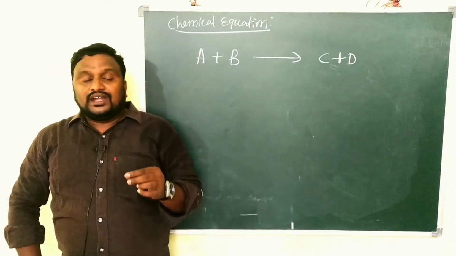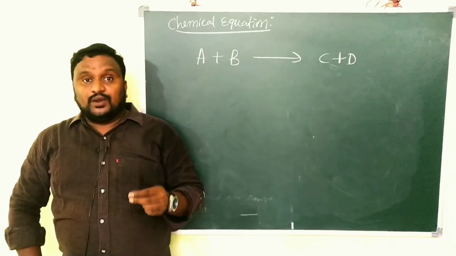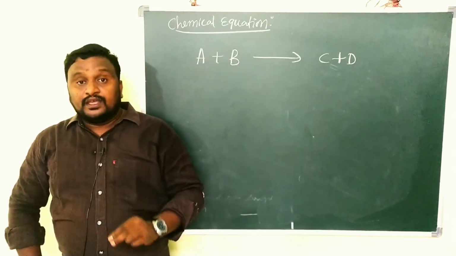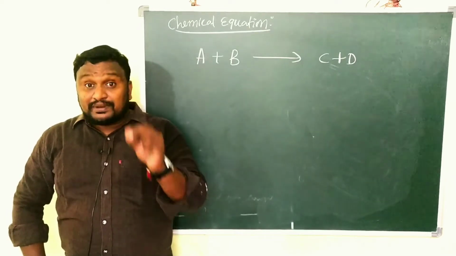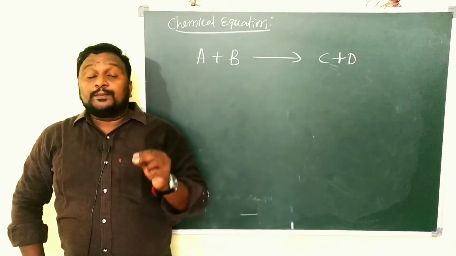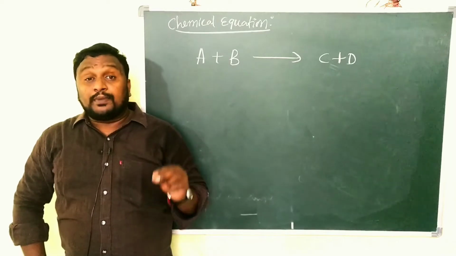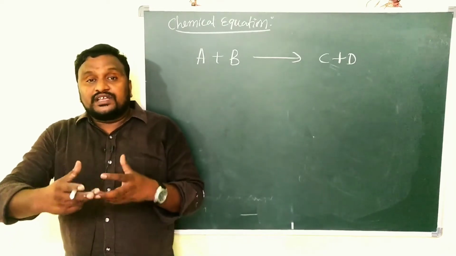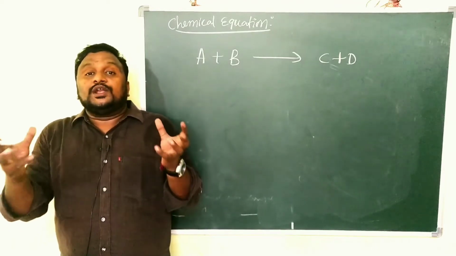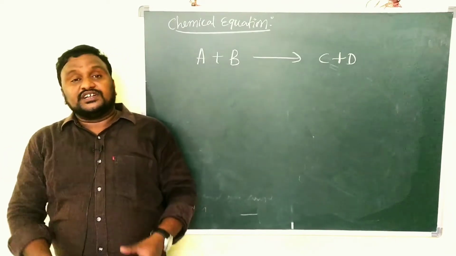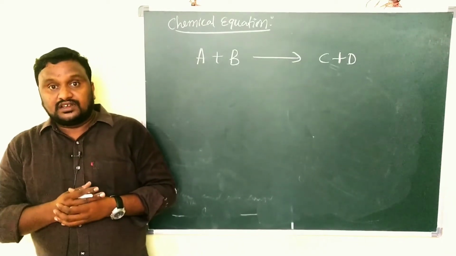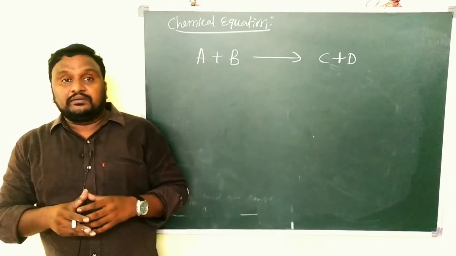That is the necessity and importance of a chemical equation: it represents which types of substances participate in a chemical reaction, and after the reaction what kind of substances are formed. Clear? That is the meaning of a chemical equation.